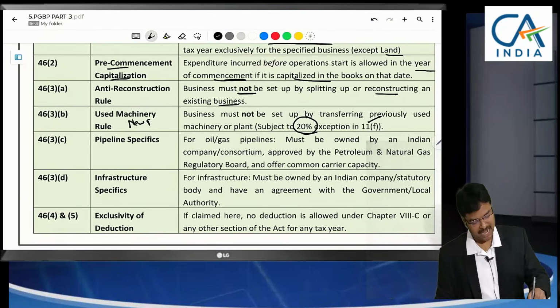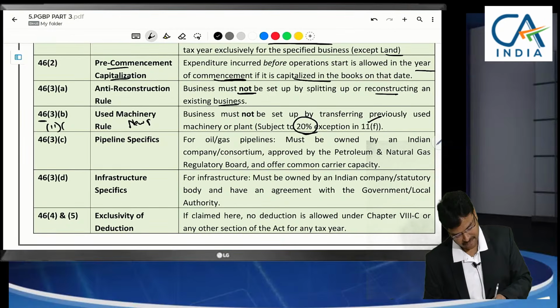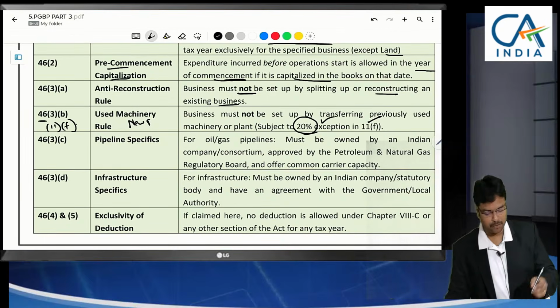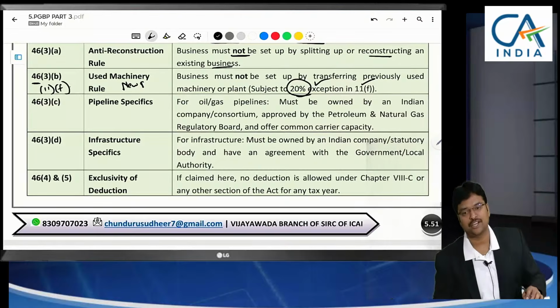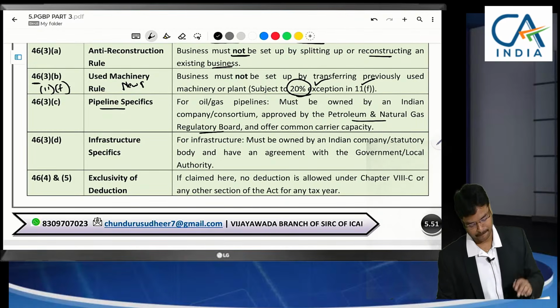In section 46, subsection 11F has specified 20% second hand plant and machinery eligible. This gas line pipeline project should be approved by the Petroleum and Natural Gas Board. Okay, it's a specific approval thing.